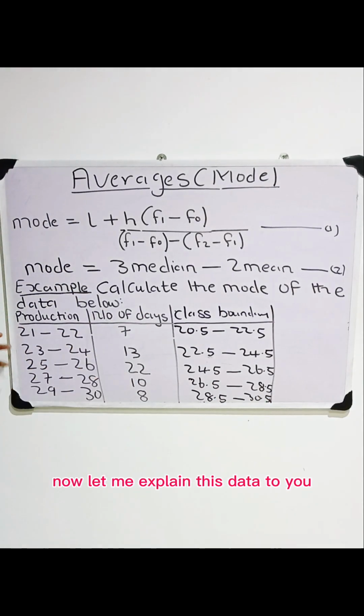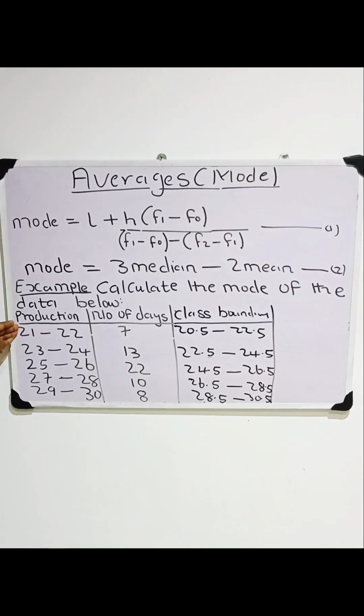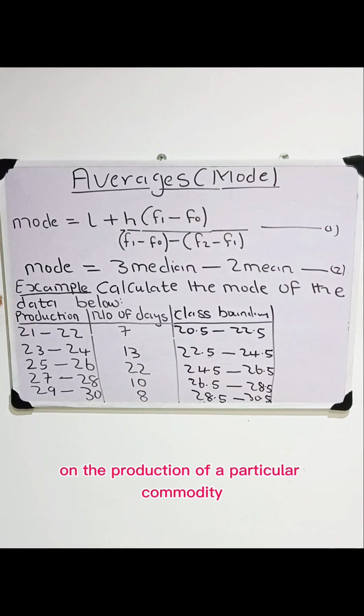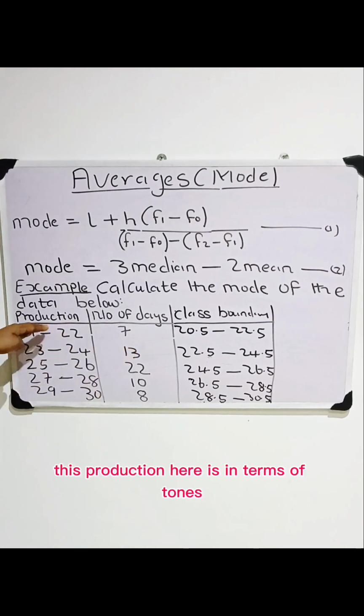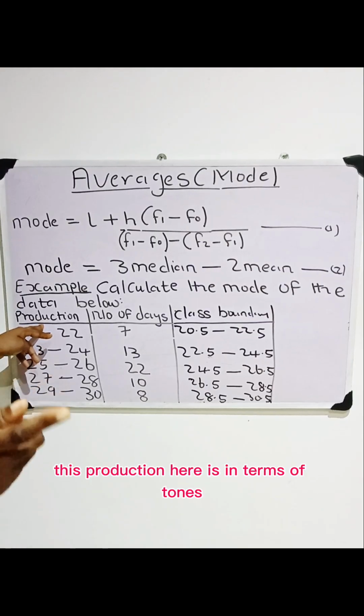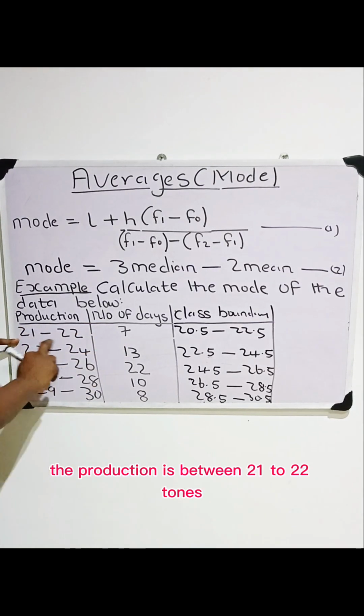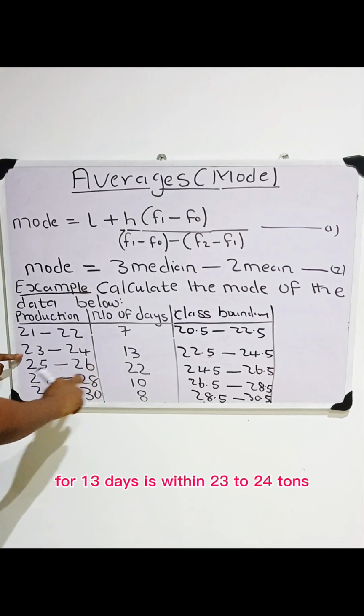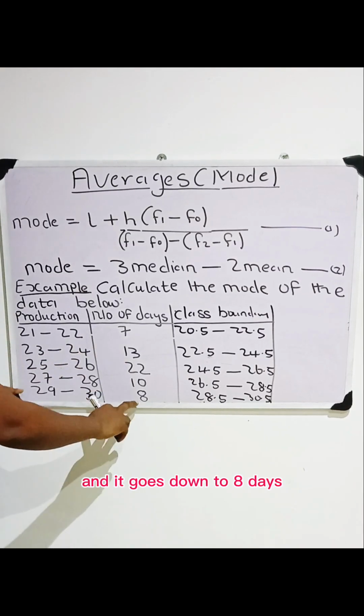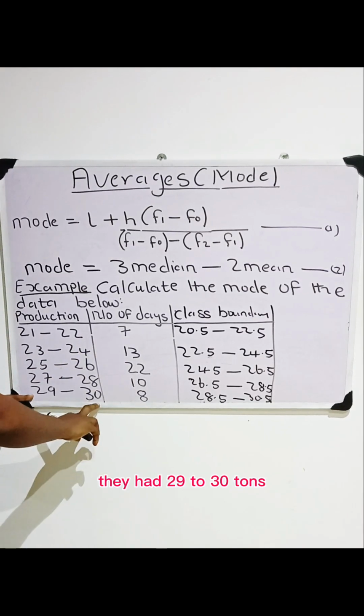Now let me explain this data to you. This data is simply data on the production of a particular commodity with respect to days. The production here is measured in tons. For 7 days, the production is between 21 to 22 tons. For 13 days, it's between 23 to 24 tons. And it goes down to 8 days, where they had 29 to 30 tons.